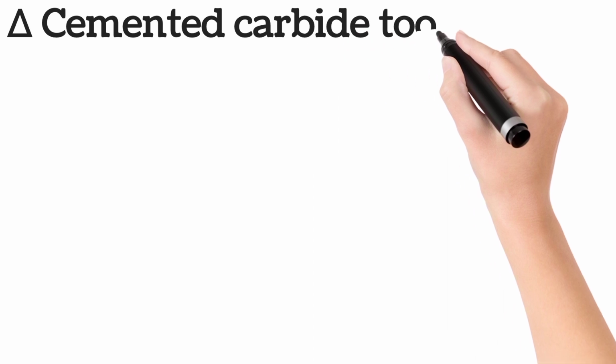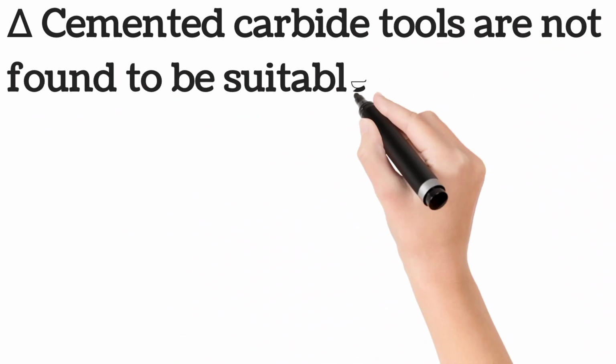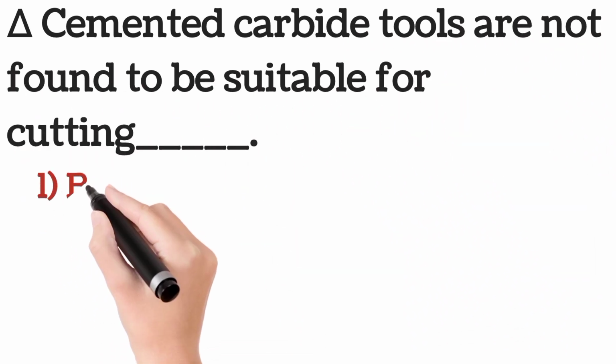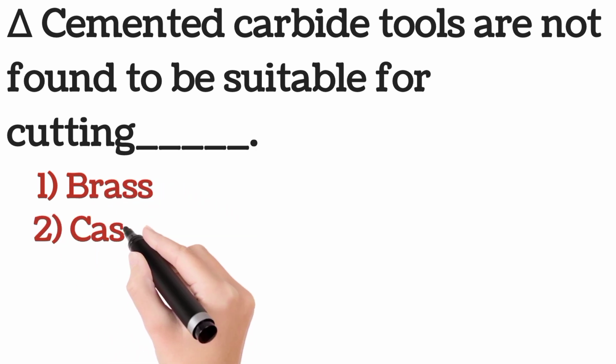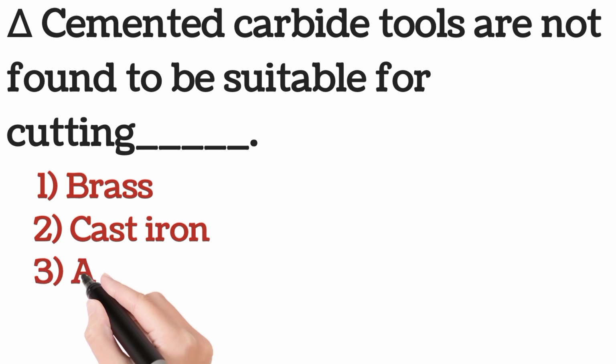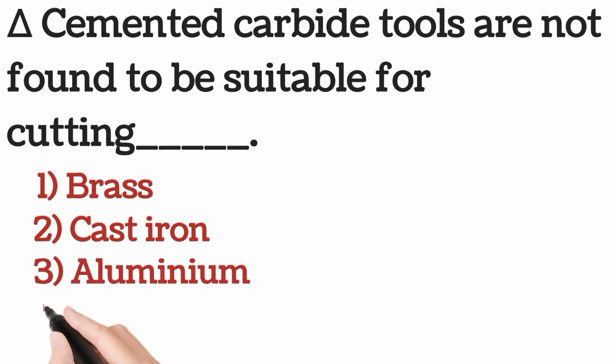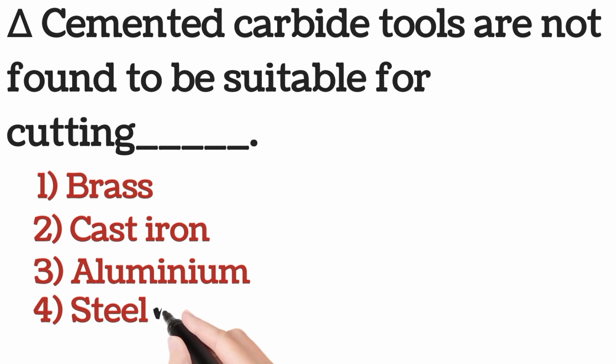Question number H. Cemented carbide tools are not found to be suitable for cutting _______. Options are 1. Brass. 2. Cast iron. 3. Aluminium. 4. Steel. The answer is option 4.